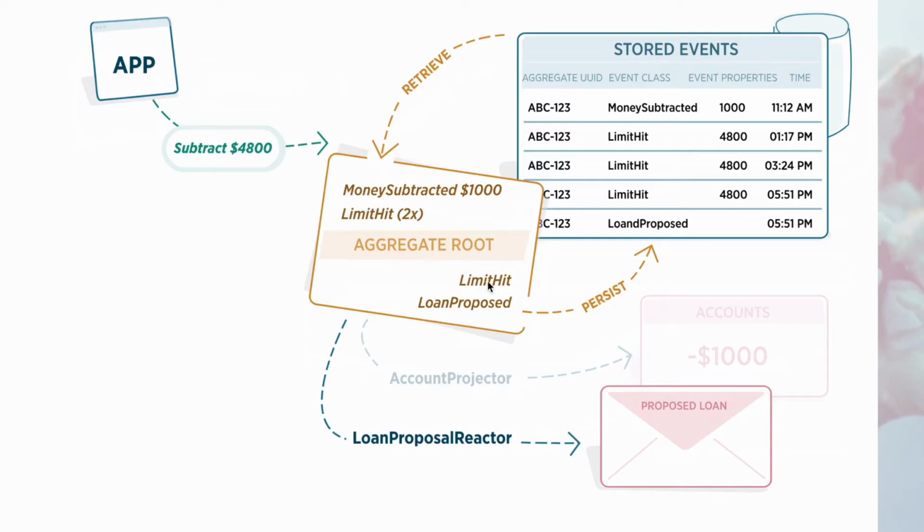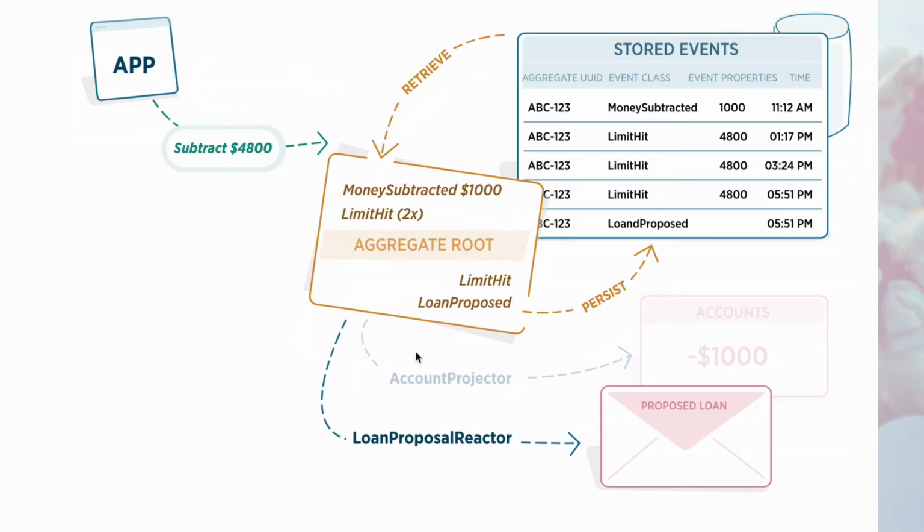Here we are going to record limit hit, but the aggregate root sees, hey, we have limit hit 2 times here. I'm going to fire it again, and now if I have limit hit 3 times in a row, I'm also going to record a loan proposed event. And we could have a reactor that could send a mail when the aggregate root fires off that event.